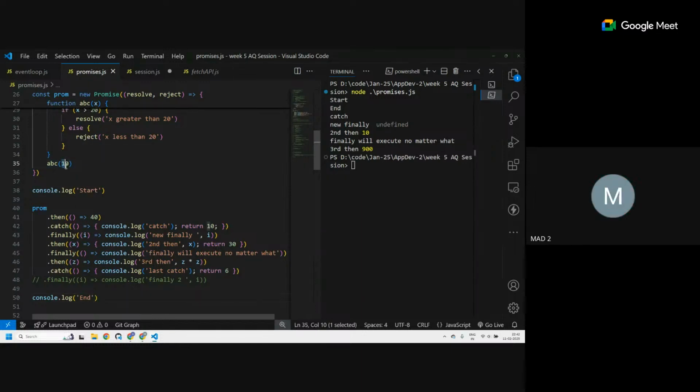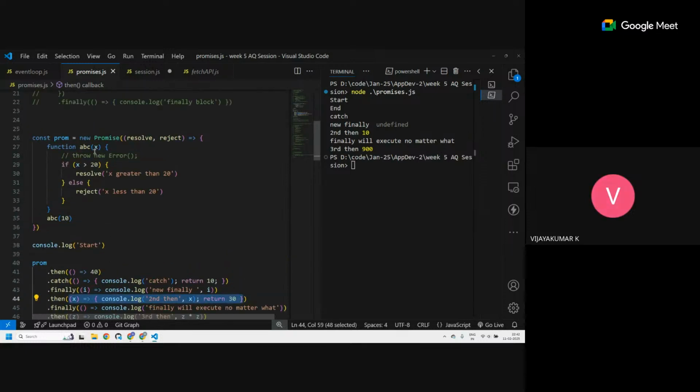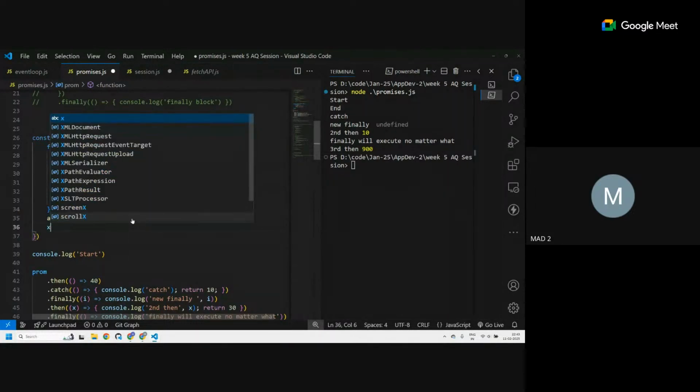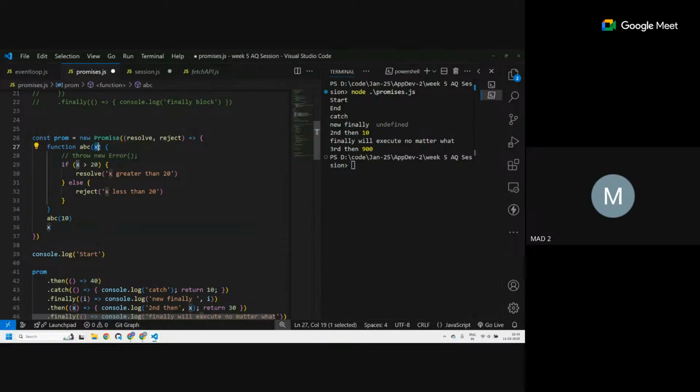You should first go to the first two lectures where we talked about scope. These two scopes are totally different. This x is independent to this function, and this x is independent to this function. If I write x over here, this is not the same x as this one. This is a totally different x.